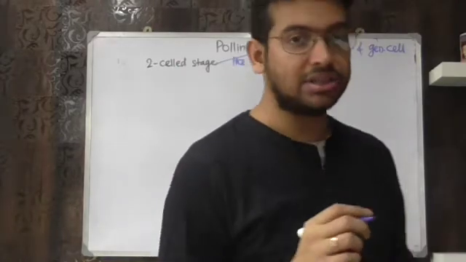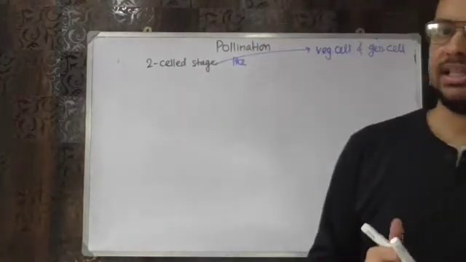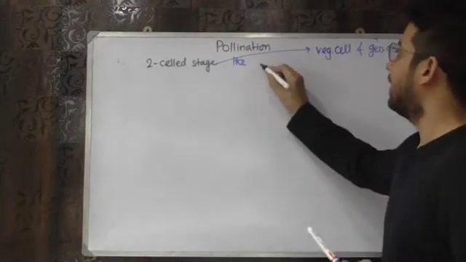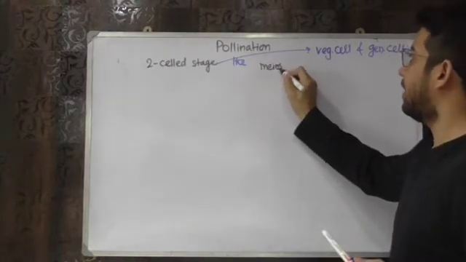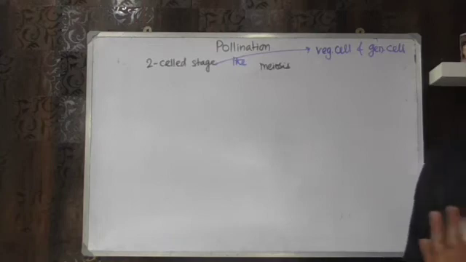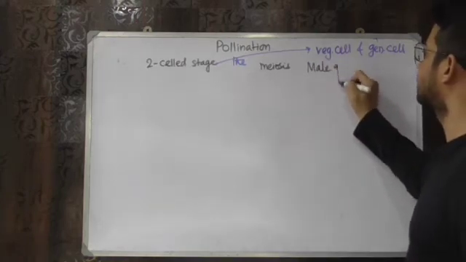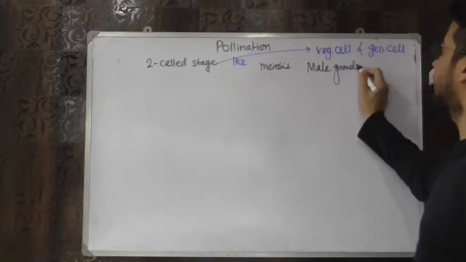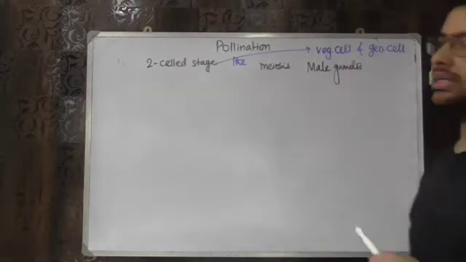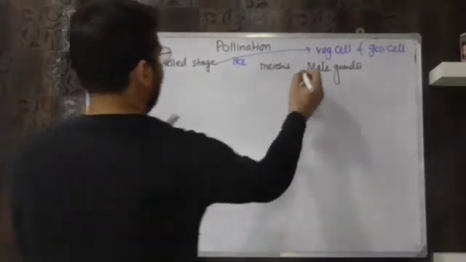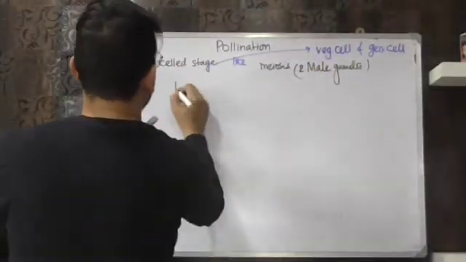Then the gen cell, or the generative cell, divides by meiosis to form male gametes, to form two male gametes. तो एक pollen से मुझे क्या मिल रहा है?